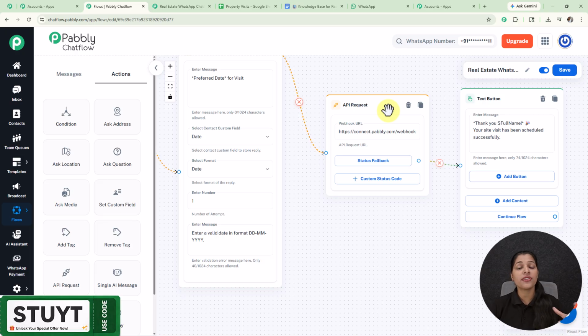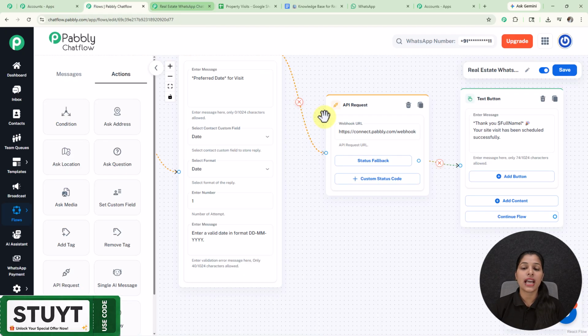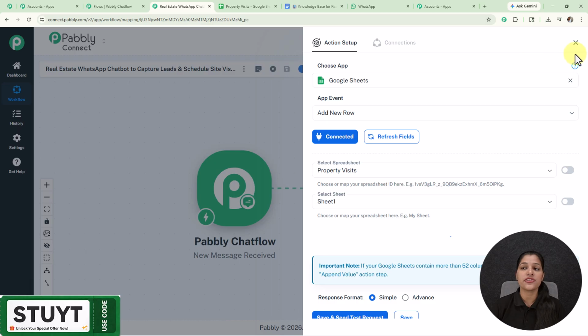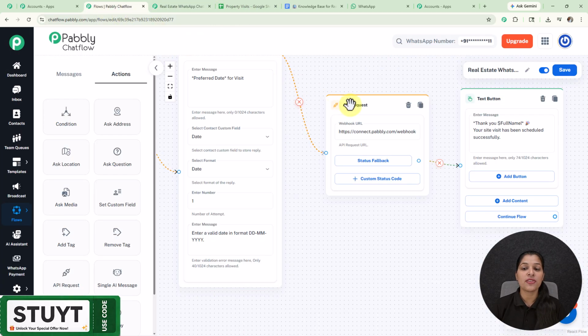So now you might be wondering, what is this Pabbly Connect? Pabbly Connect is an all-in-one automation tool provided by Pabbly which can integrate different applications and automate your workflow. So here on the All Pabbly Apps page, you can see this is the application which I have used, and here I have created a workflow inside Pabbly Connect by integrating Pabbly Chatflow with the Google Sheet. So now as soon as I receive the data in Pabbly Chatflow, the response will be automatically fetched in the Google Sheet and the data will be saved to the Google Sheet. And if you want to learn more about this process, then you can find the video link in the description.